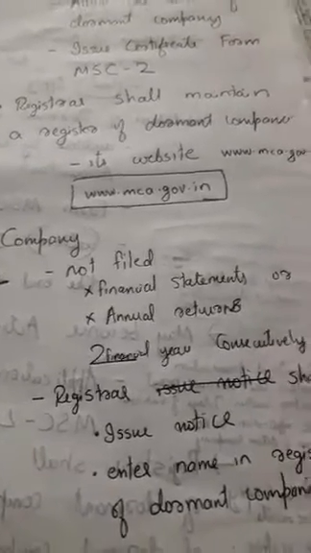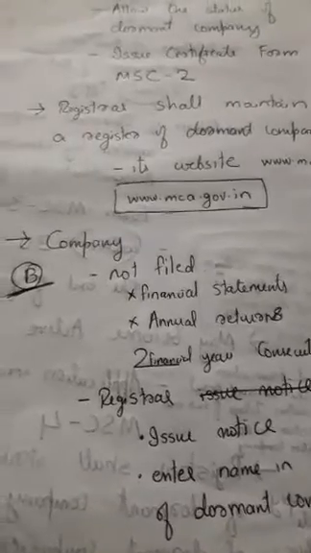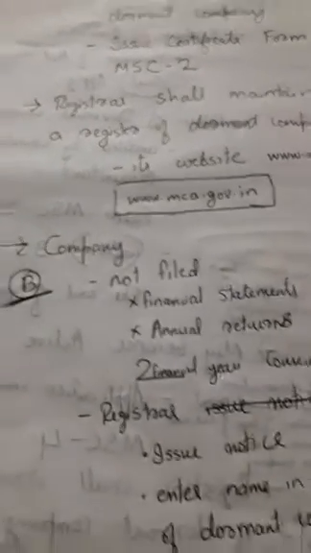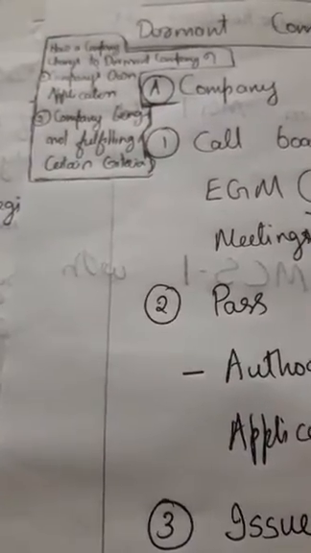When a company has not filed financial statements or annual returns for 2 financial years consecutively, the Registrar may proceed further with this. This comes under converting a company to a dormant company, being a company not fulfilling certain criteria.